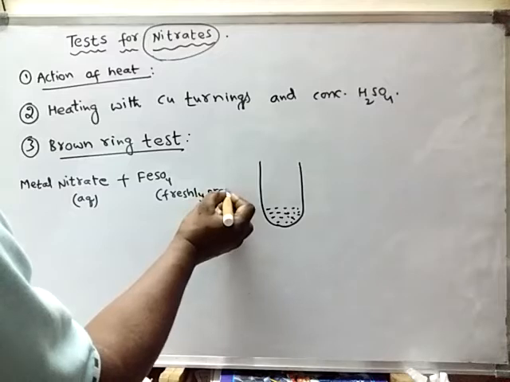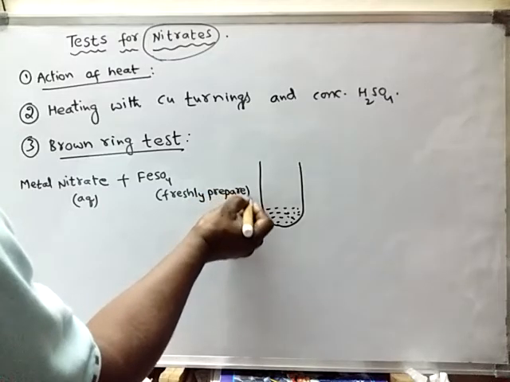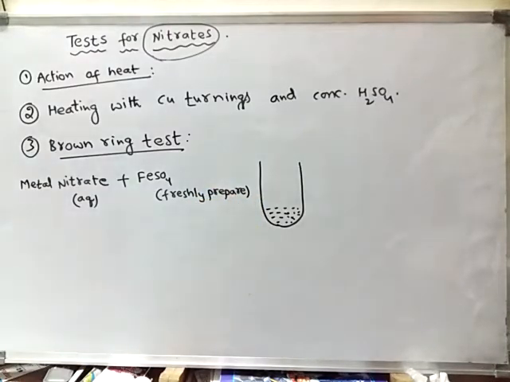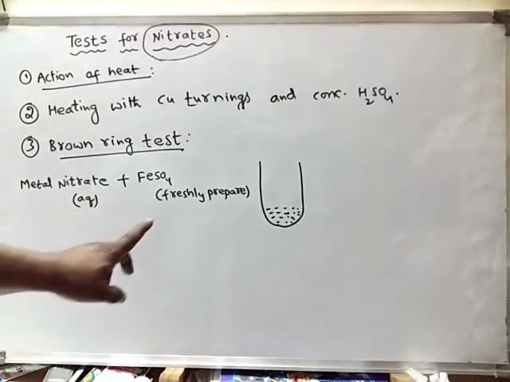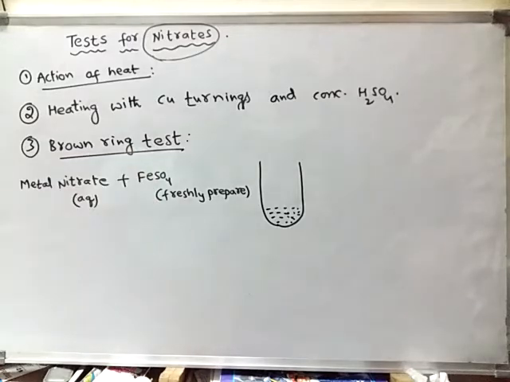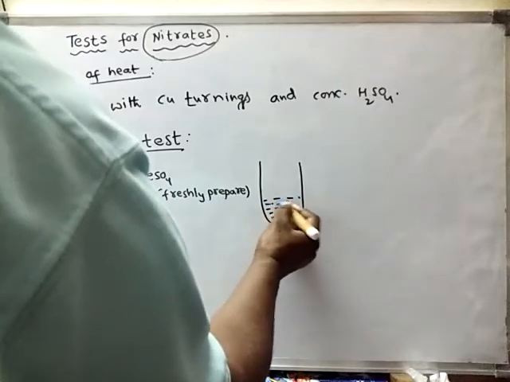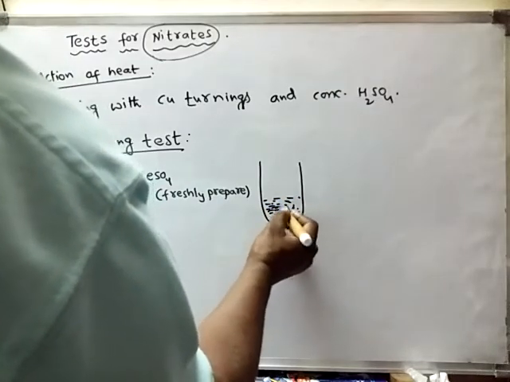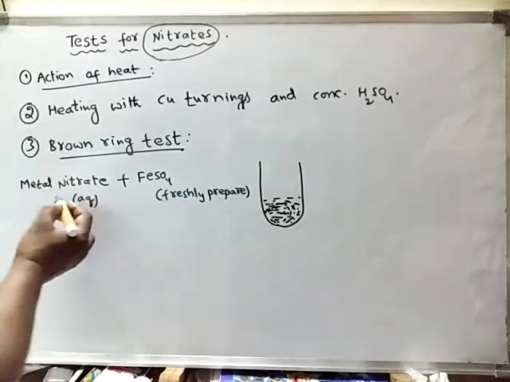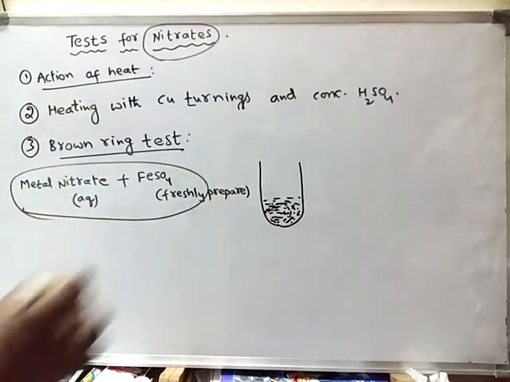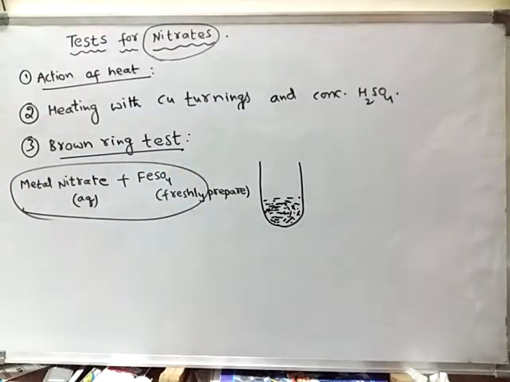Freshly prepared. We should not add old ferrous sulfate, because if you take old ferrous sulfate, then ferric sulfate also will be present in it. That is why we have to prepare this ferrous sulfate freshly. Now, even ferrous sulfate is added. So now this is a mixture of these two substances.